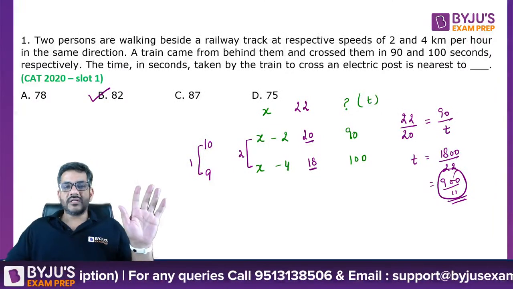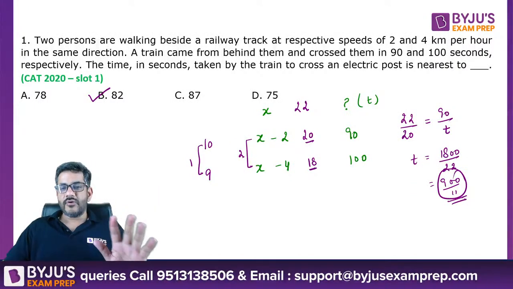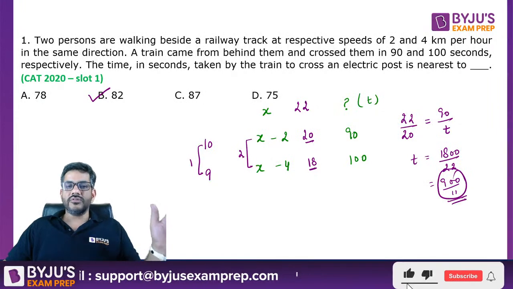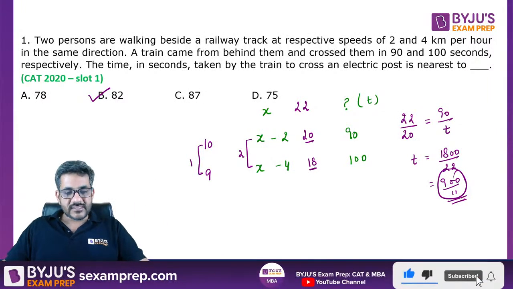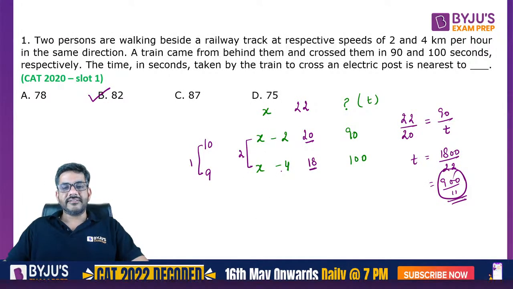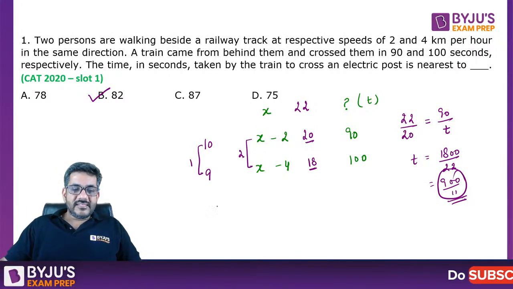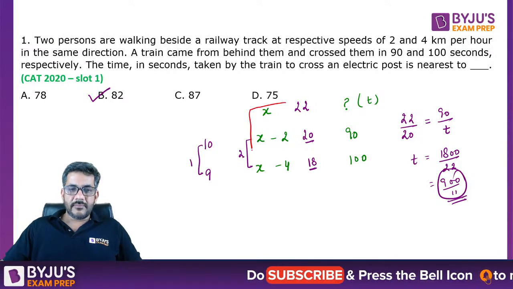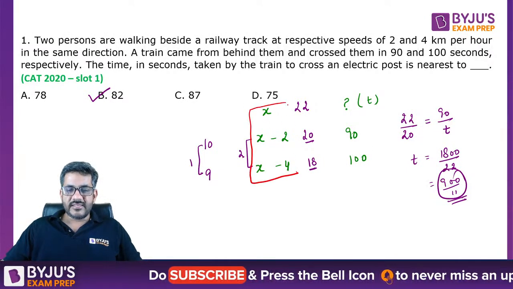Is this solution clear to everyone? I'm sure that all of you have understood this solution. There is no doubt about it. I'll talk about one more solution which can make your job a little bit easy. So let's come to that one now. The other one is, look at these three speeds. I'm saying that forget about everything which I have written in the magenta color. So look at these three speeds.